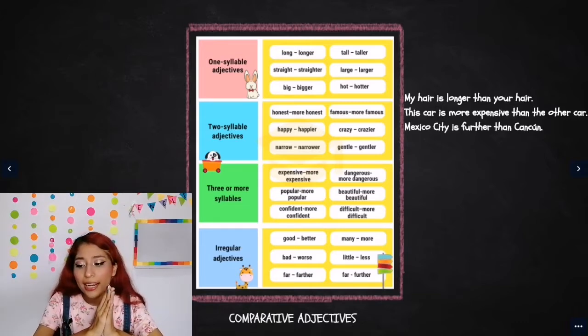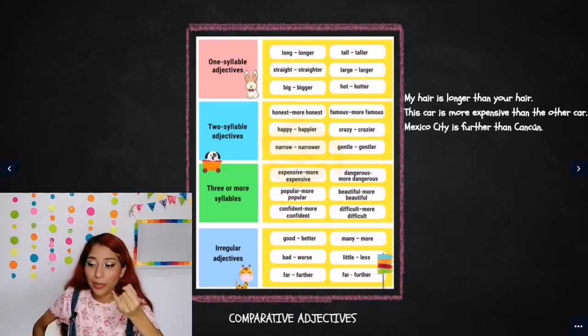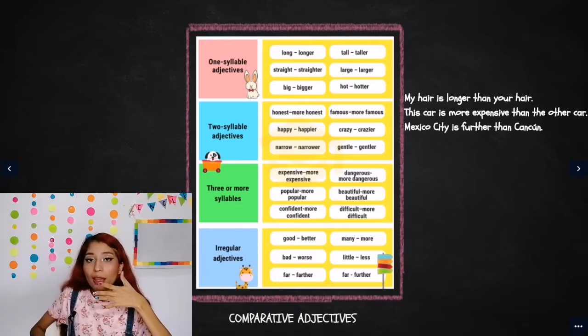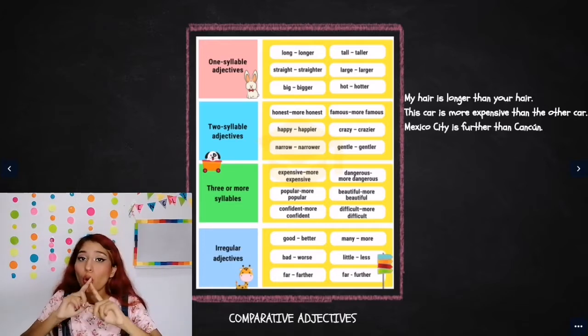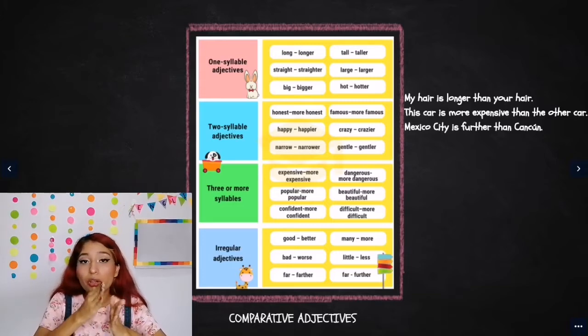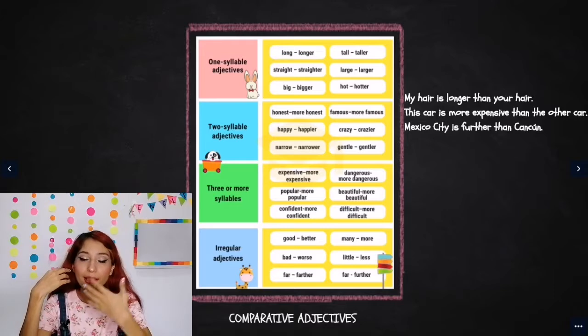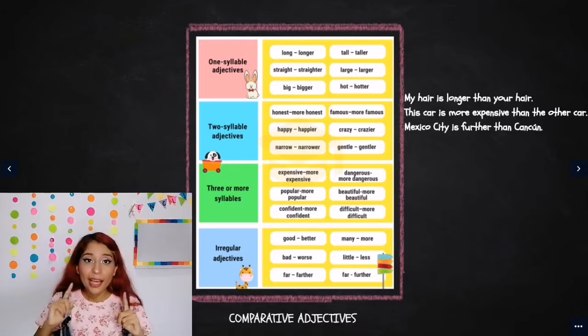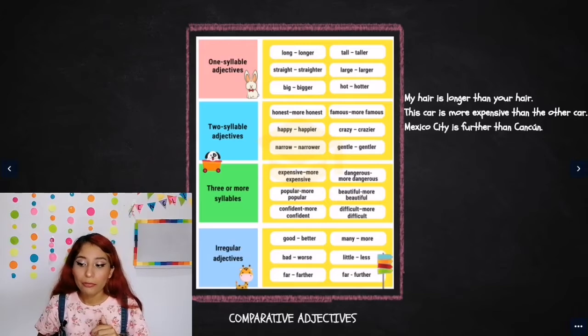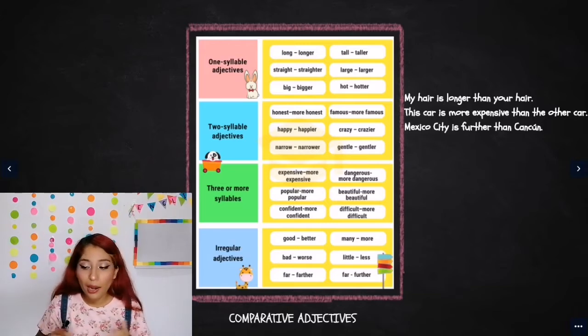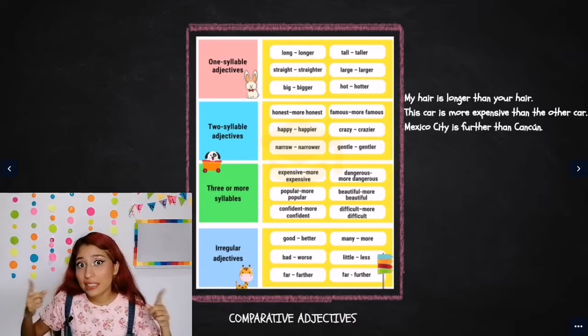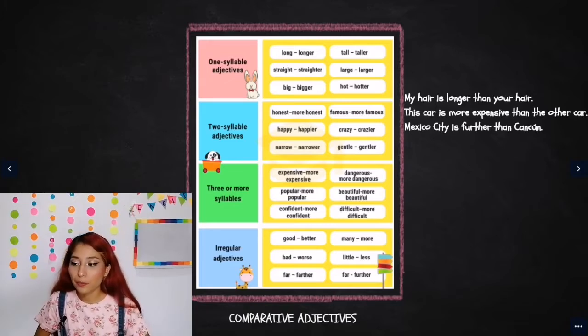When you have a longer adjective, for example, expensive, popular, confident, dangerous, beautiful, and difficult, you are going to add more: more difficult, more dangerous, more beautiful, more expensive, more popular, more confident, etc. You're not going to add -er. For example, not "expensiver," "popularer," "confidenter." No, you are going to say more confident because it's too long. It has more than 3 syllables.